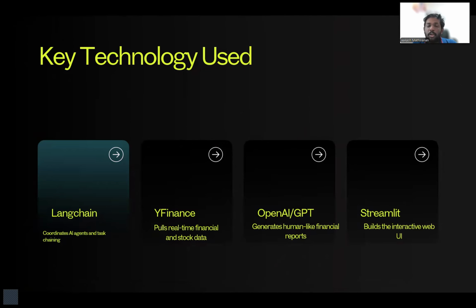The project is made possible by combining five main technologies: LangChain, OpenAI GPT, YFinance, Streamlit, and Plotly. LangChain coordinates AI and task chaining. YFinance pulls real-time financial stock data. OpenAI GPT interprets the data and writes the financial report. Streamlit builds the interactive web UI. Plotly builds the charts used for analysis. All of this runs in Python. The tools were chosen for their open source support and extensibility.